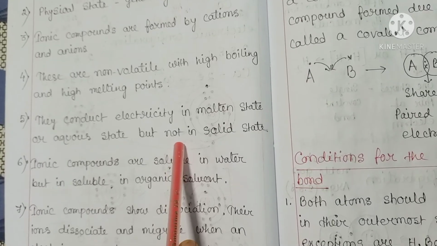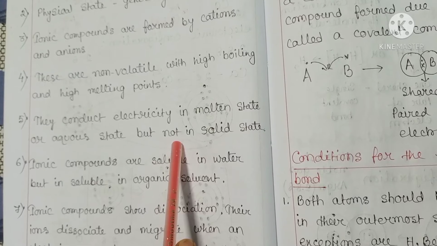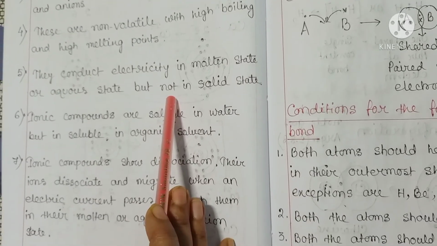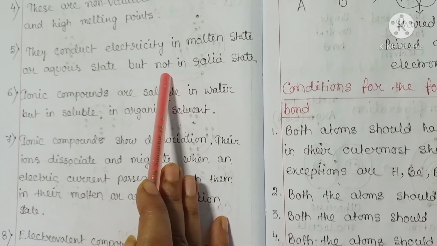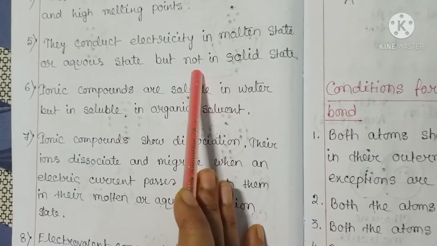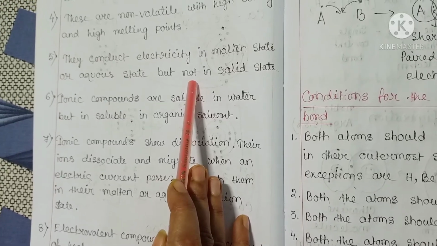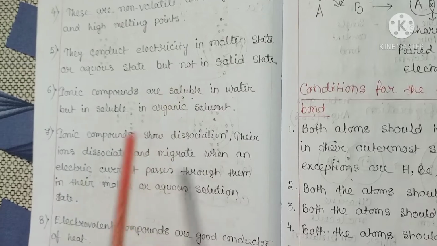But in molten state, ions are free to move and conduct electricity. And in case of aqueous NaCl, water weakens the force of attraction between sodium and chloride ions. This property of water is known as dielectric property. Then ions are free to move and conduct electricity.